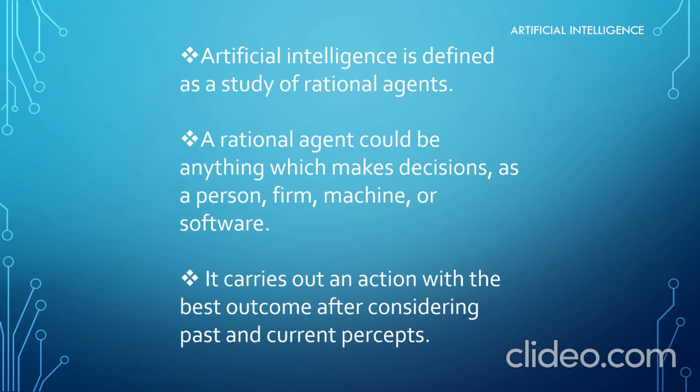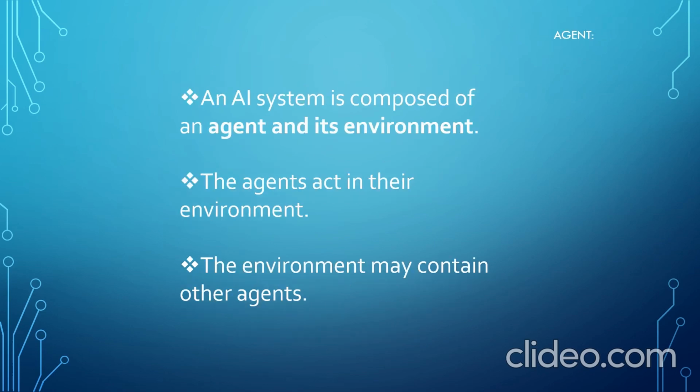This means the agent stores the previous functions it has performed according to the previous conditions and compares those with the present situation, conditions and percepts. It gives a better output and functions more efficiently than in the past. An AI system is composed of an agent and its environment. That means every system in artificial intelligence consists of an agent and its environment. The agents act in their environment. That means the agent will work only in its environment. The environment may contain other agents. This means the environment may have one or more agents, but an agent cannot have more than one environment.